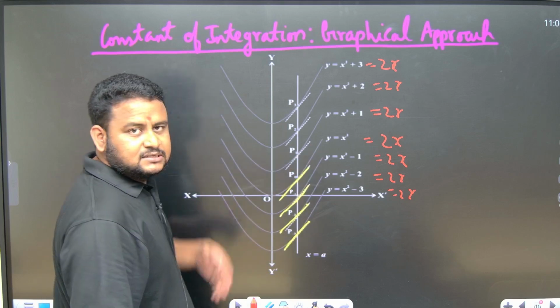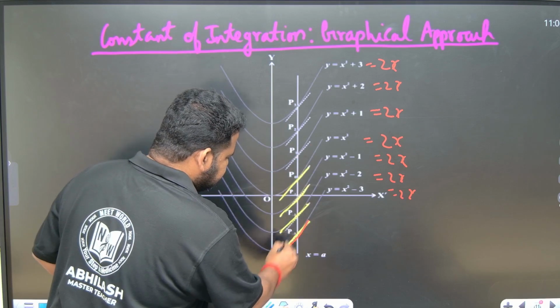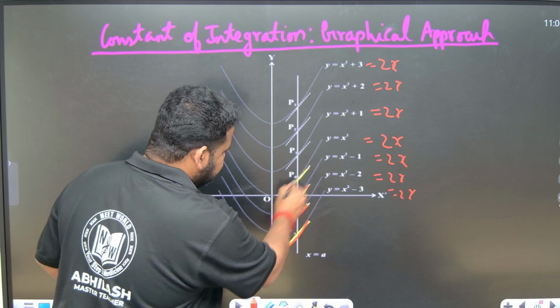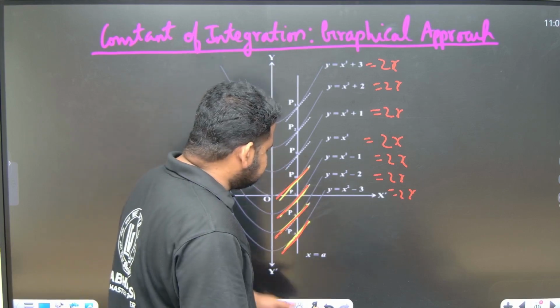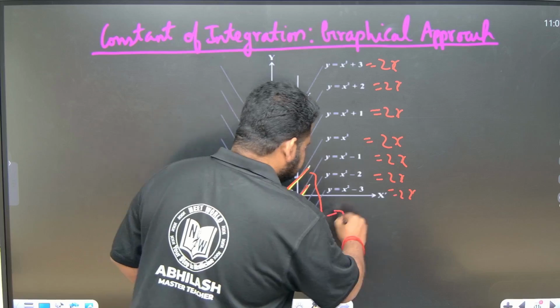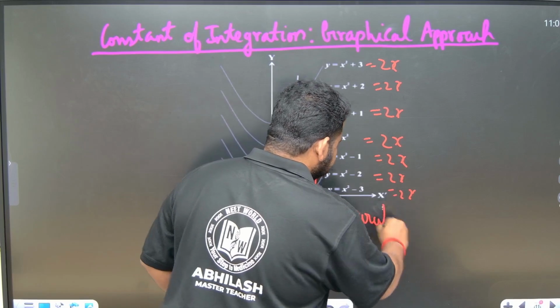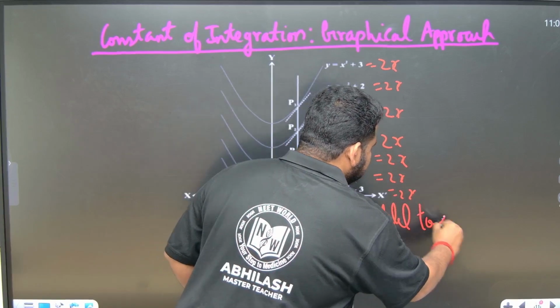So what happens? It is nothing but the tangent to the curve. The constant of integration is nothing but the tangent to the curve, and these tangents are all parallel to each other.